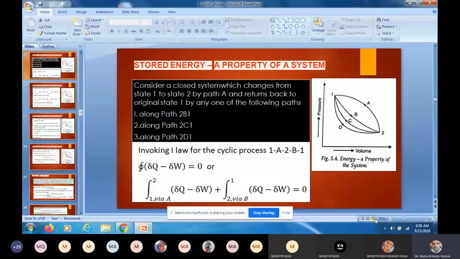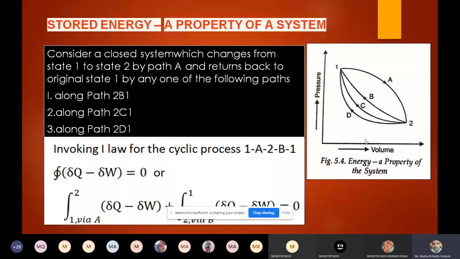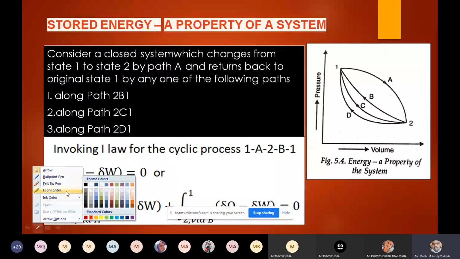So we are invoking the first law of thermodynamics applied to a cyclic process. Net heat interaction equals net work interaction, or the difference of heat interaction and work interaction is 0, right? For the first case, I am taking the first cycle 1A2 plus 2B1.